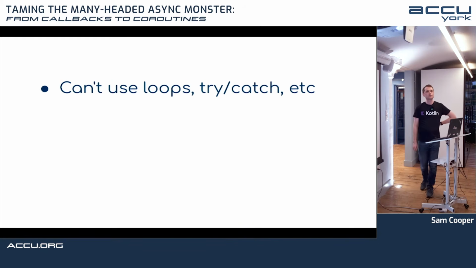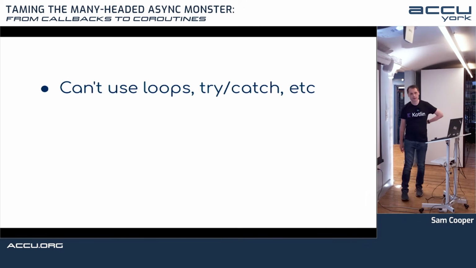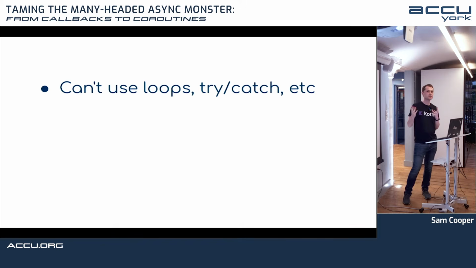And so if you think about the problems that you run into when you're doing asynchronous programming, you might well have run into the problem that if you're using callbacks, then you can't use loops and try-catch blocks. If I had more time, I would go into that in a lot more detail, but hopefully it's intuitive that this has a lot to do with the diverging control flow problem that I mentioned.